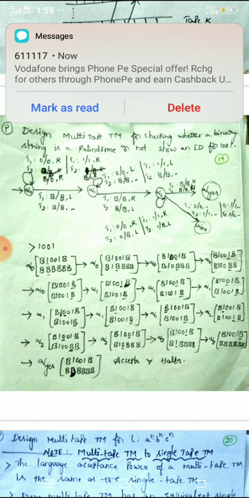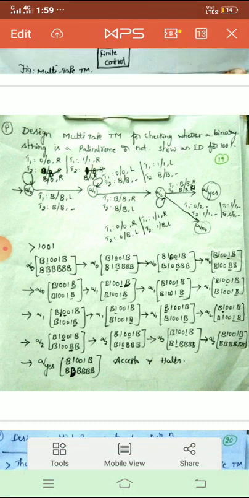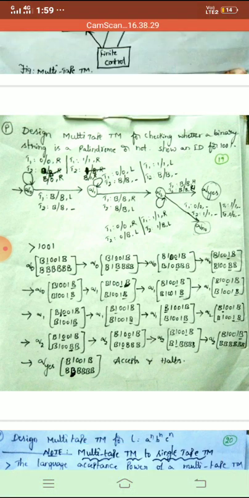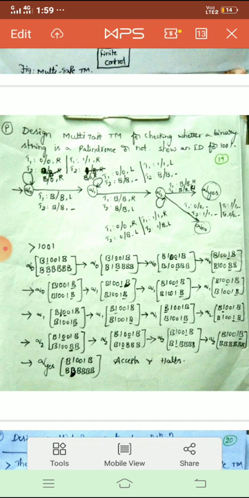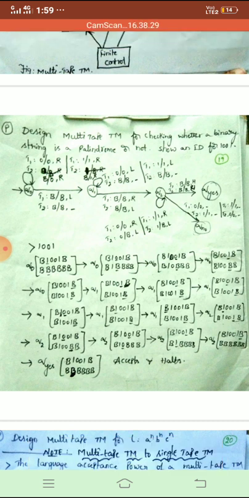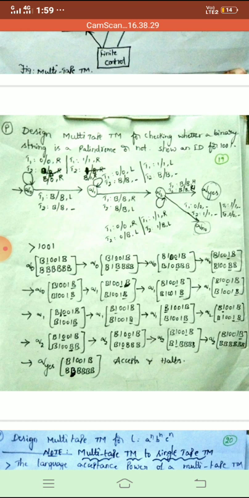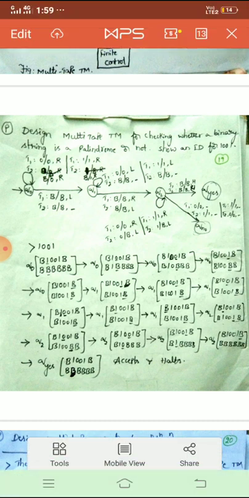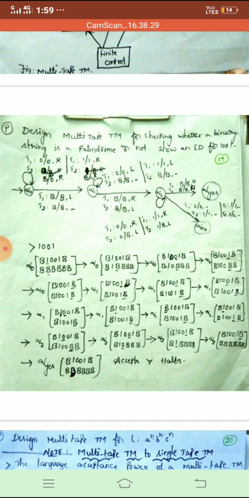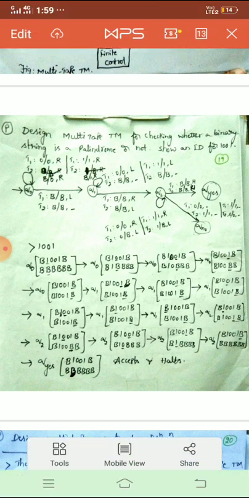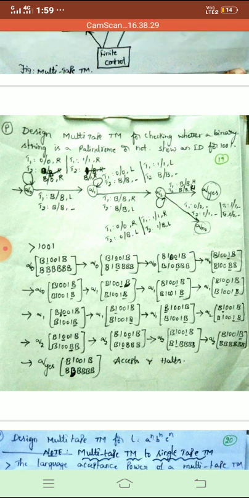See, observe the Q0 state. Tape 1. What are the symbols stored in tape 1? Capital B, 1001, capital B. In the same square brackets, I have noted the other symbols that I have stored in tape 2. Observe. Tape 2 is initially filled with capital B symbols, right? So whenever you see either 1 or 0 in tape 1, you have to change the capital B symbol accordingly.